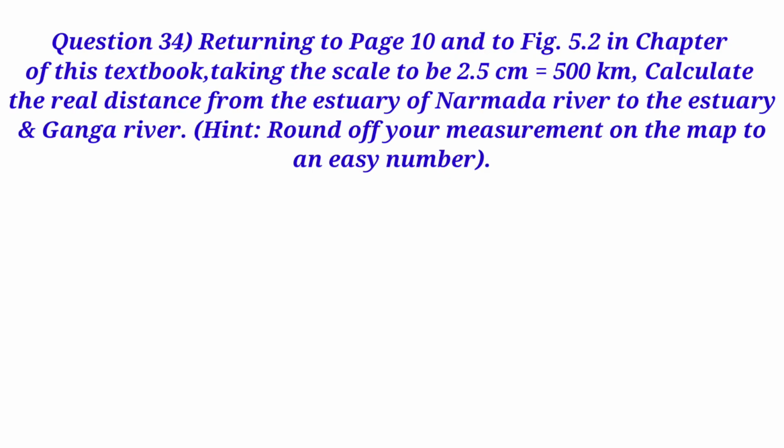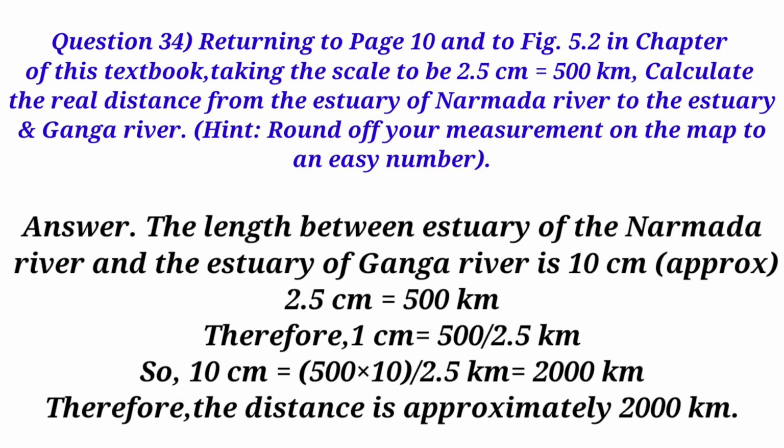Question 34. Returning to page 10 and to Fig. 5.2 in chapter of this textbook, taking the scale to be 2.5 centimeters equals 500 kilometers, calculate the real distance from the estuary of Narmada River to the estuary of Ganga River. Hint. Round off your measurement on the map to an easy number. Answer. The length between estuary of the Narmada River and the estuary of Ganga River is 10 centimeters, approx.